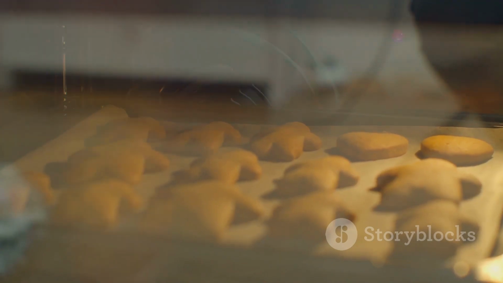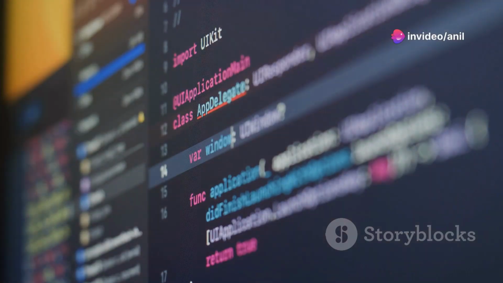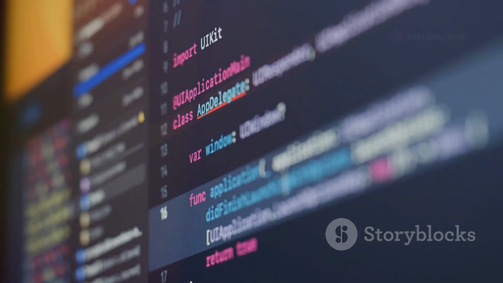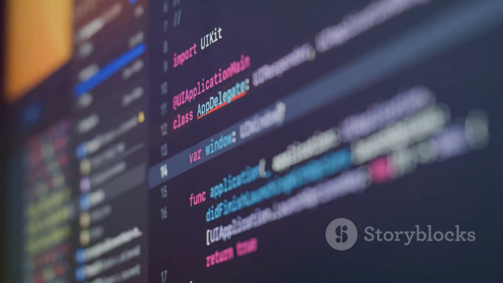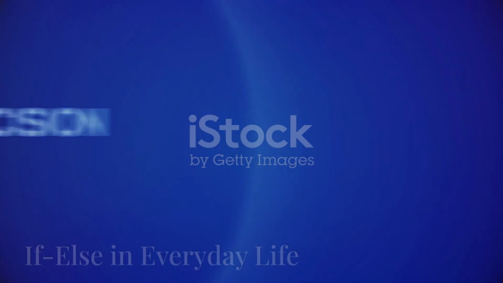In Python, we write this logic using code like this. If timer equals 10, else. See how closely it mirrors our cookie baking logic? That's the beauty of if-else statements. They translate our everyday decision-making into instructions a computer can understand.